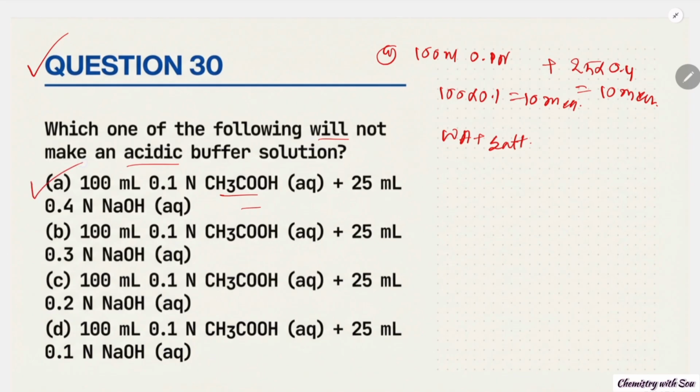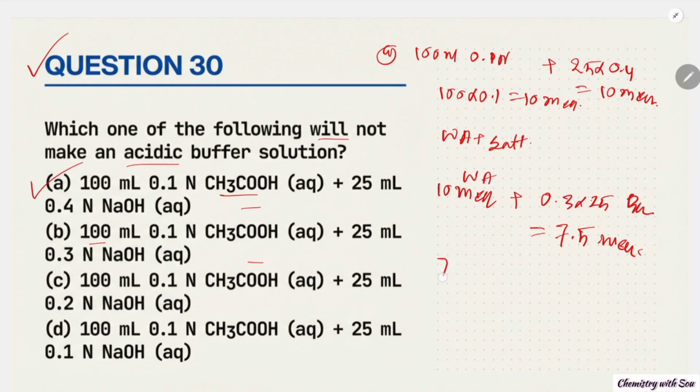So the option is A. If we see the other options, in this case the milliequivalents of acetic acid is the same, 10 milliequivalents, plus 3 into 25, this is 7.5 milliequivalents. So this is the weak acid, this is the base.